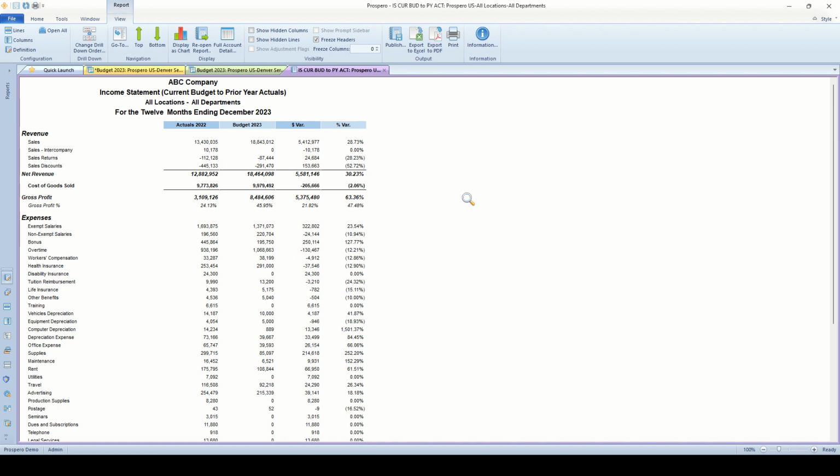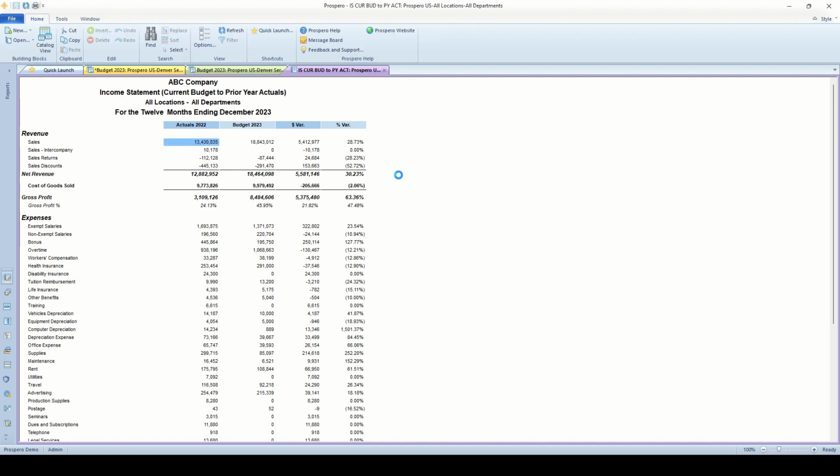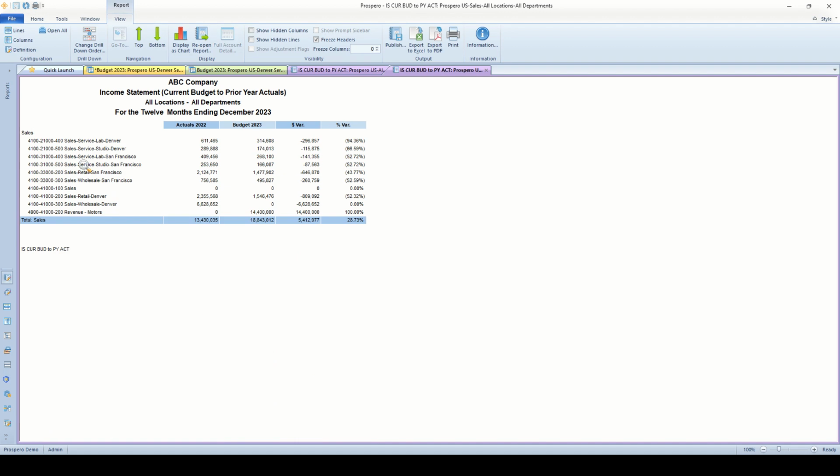We have drill down for all these rows here. So if I double click on the sales row, this will open up a new tab here, and it's drilling down through the account numbers for all of our actuals and our budget numbers. Now the analysis is easy to change for these balances here. If I wanted not to drill down to the account numbers directly, if I wanted to have it summarized, say by location, that's an easy step inside Prospero.